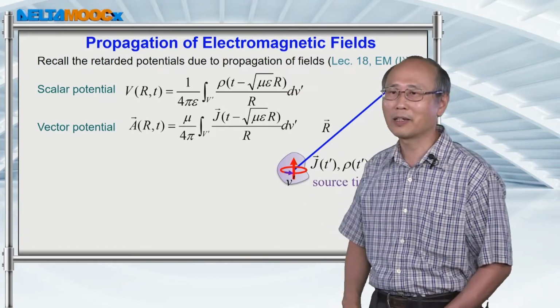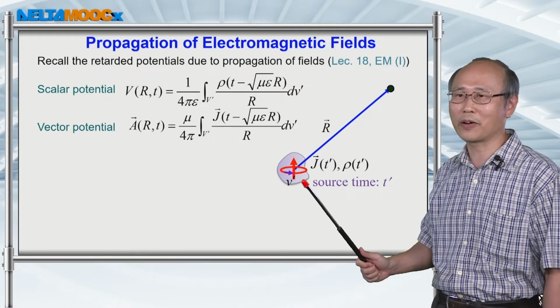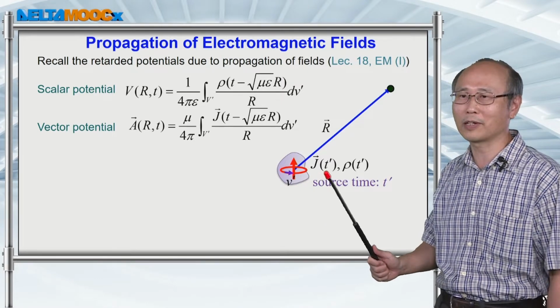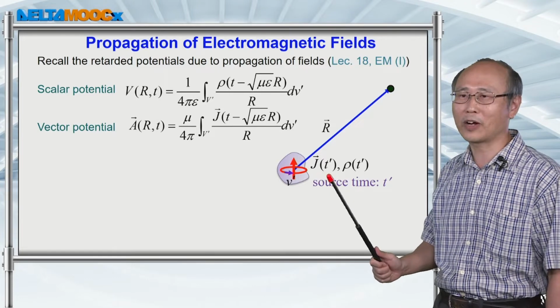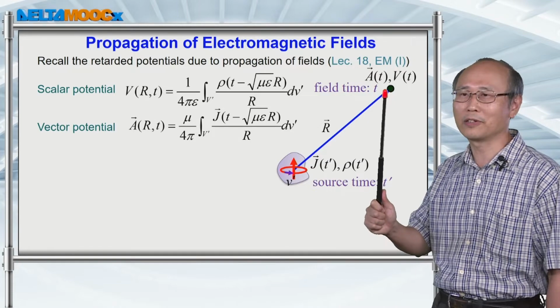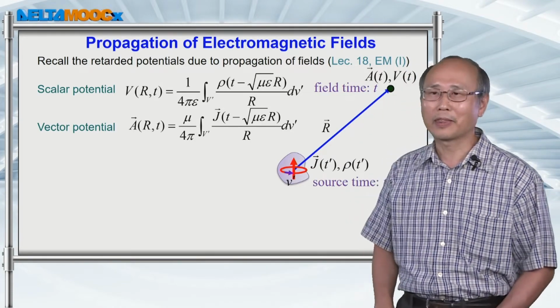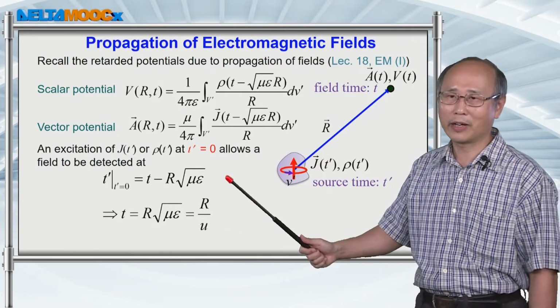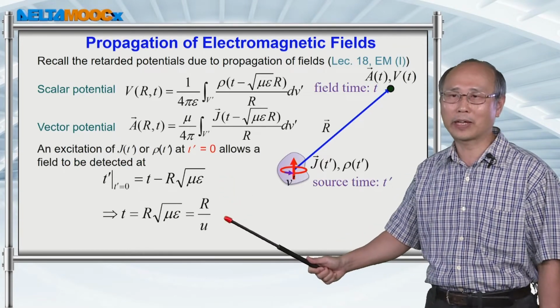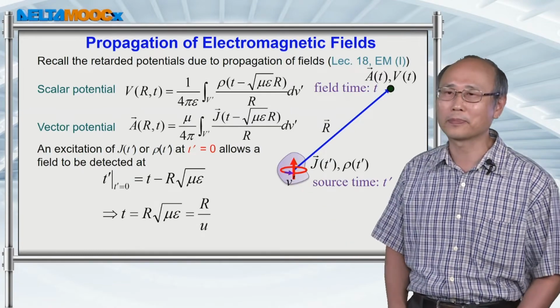Suppose the source is oscillating with time, denoted by this temporal variable of time t prime. You put a detector here, and after some time, you will detect the signal. The delay of the signal is due to a finite propagation speed of this radiation produced by this source.